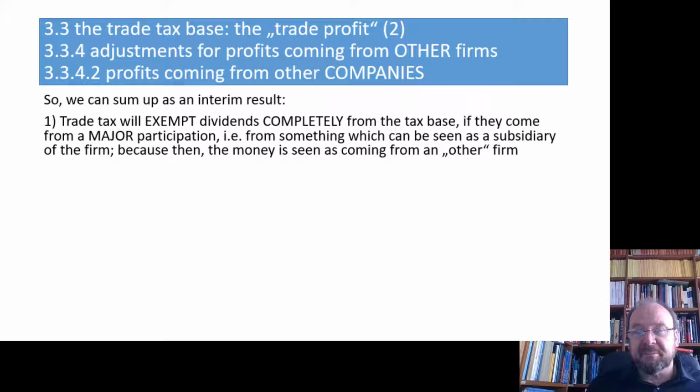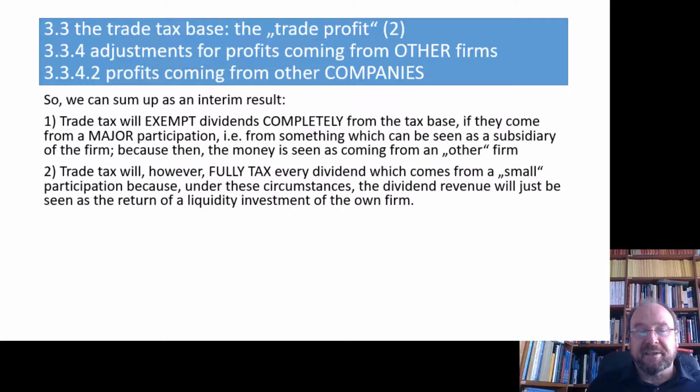And if you have a high participation, that's clear, then you own a second firm. It's comparable to having a partnership in an OAG in Munich. Now you have 50% or 60% in a GmbH in Munich, so that money, that dividend clearly comes from another firm, is not a part of the result of your firm. On the other hand, if you have only a small participation, then it's regarded as, or can be compared to, a monetary investment. It's just comparable to interest from a bank account. So small participations down to a single share would imply that dividend must be taxed in full.